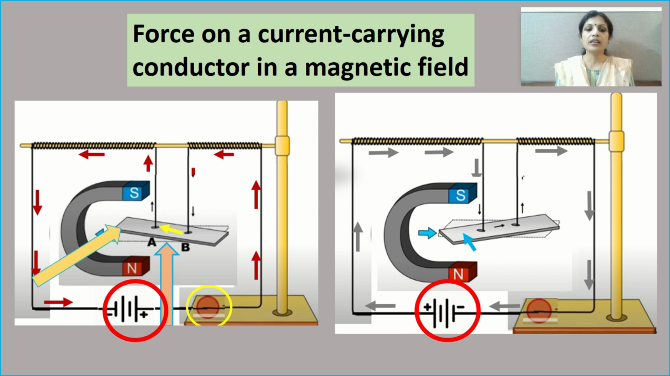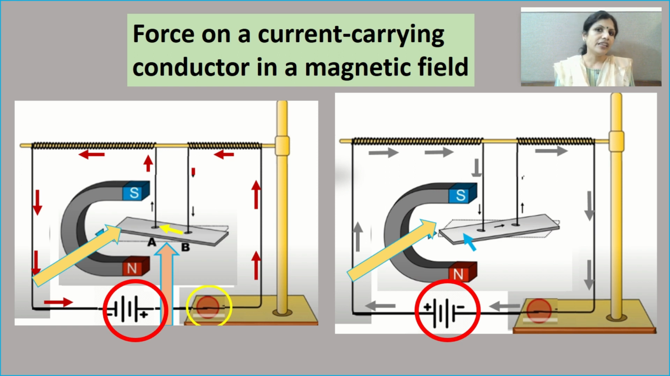So in the first case, look at this. The aluminum rod moves to the left side, whereas in the other case, it is moving towards the right. So this shows that as you change the direction of flow of electric current, the direction of the force experienced by the current carrying conductor also changes.